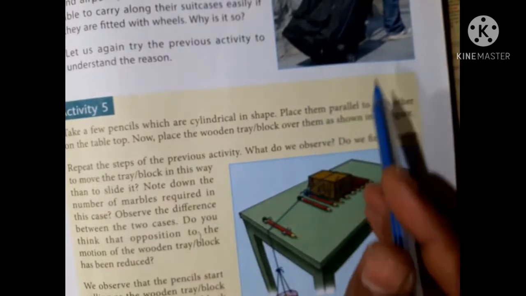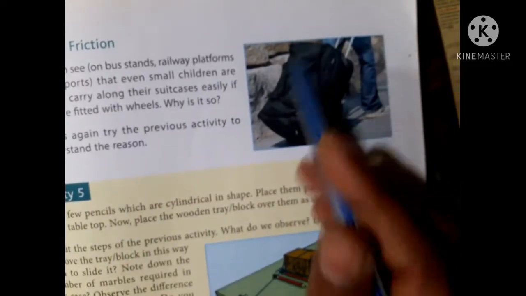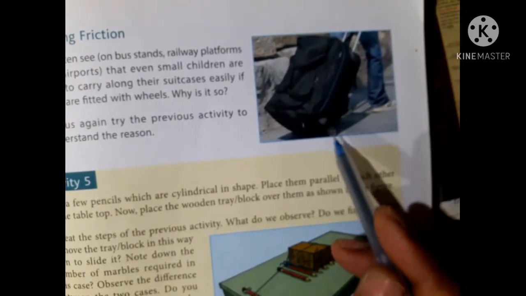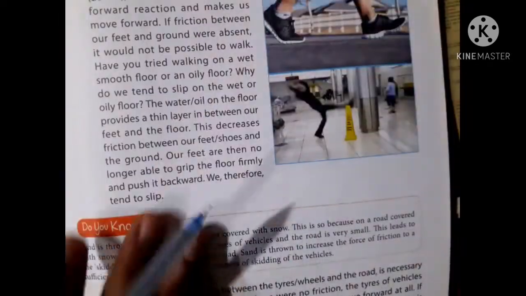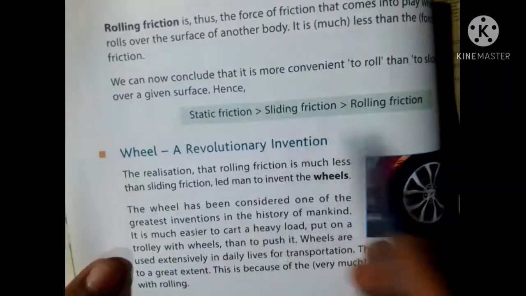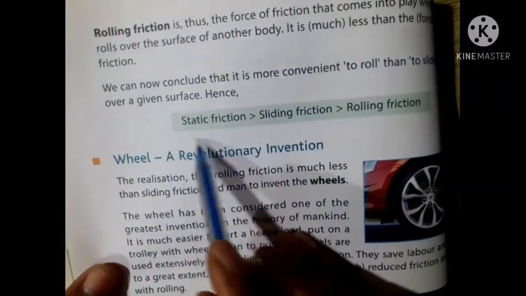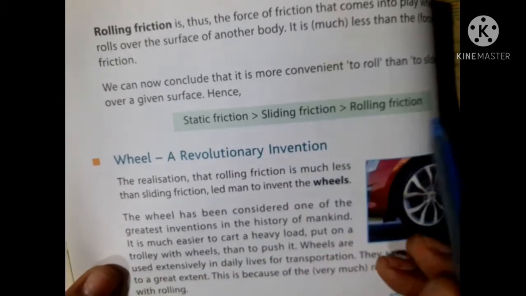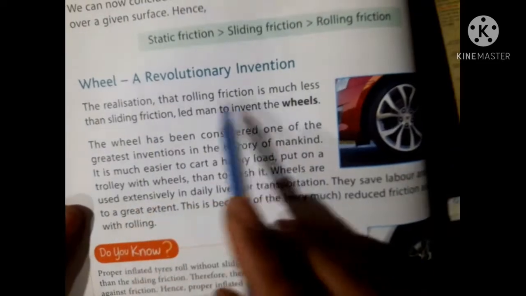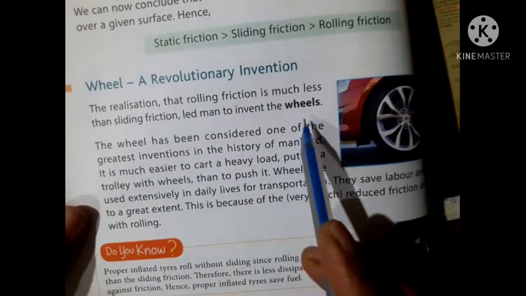Rolling friction. In this figure you may see a wheel, and this may be asked in the examination. Static friction is greater than sliding friction, which is greater than rolling friction. The wheel, a revolutionary invention.